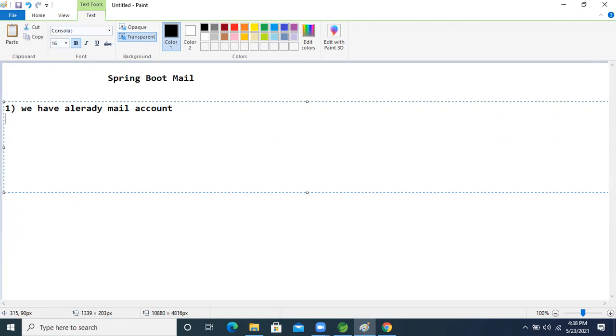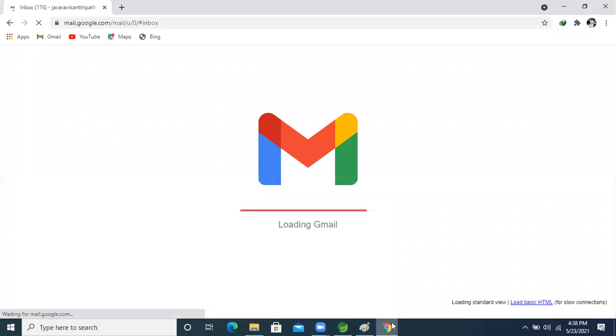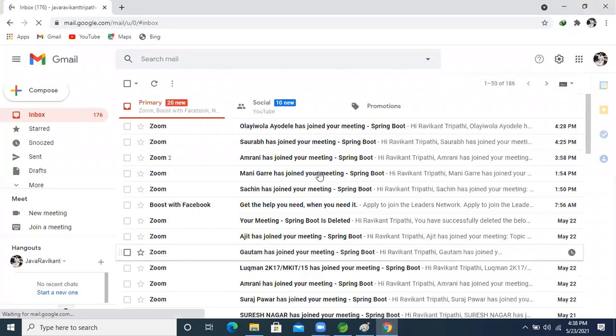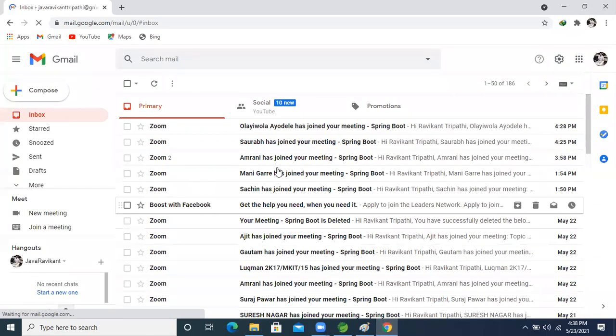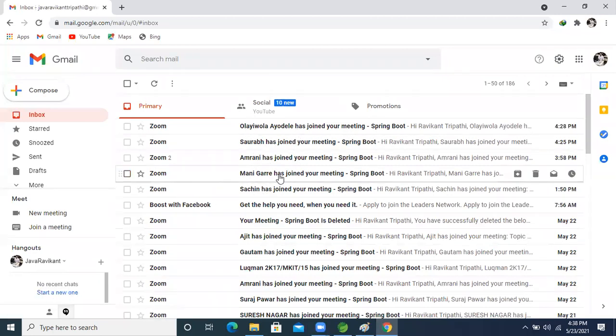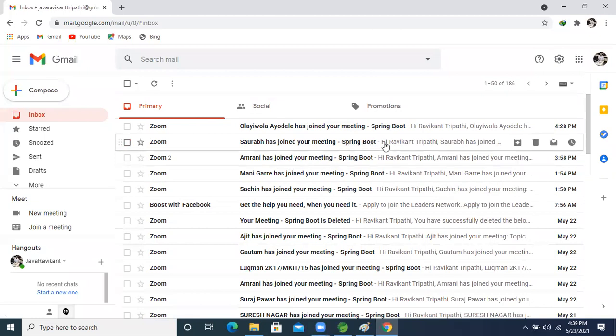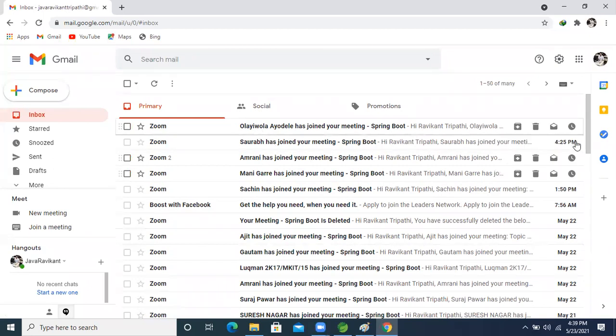Second step, guys, we are seeing it step by step. Whoever joins our meeting, Amrani has joined, Shaurabh has joined, Ayodele has joined, Mani, Sachin, Ajit, Gautam, whoever joins the session, in the mail I will get everyone's information. See, Spring Boot session, who is joining now? Ayodele has joined at 4:28 p.m. See, this timing will also be there.